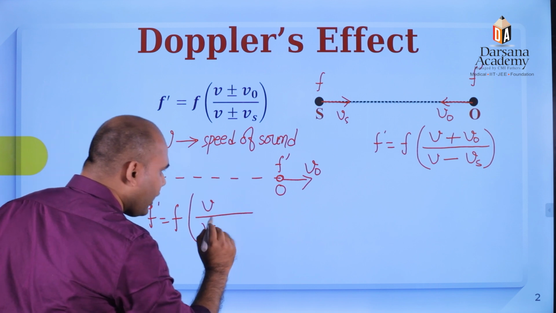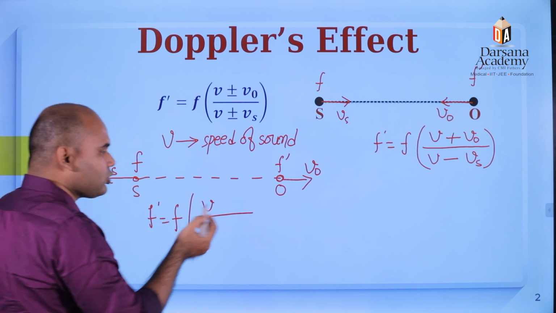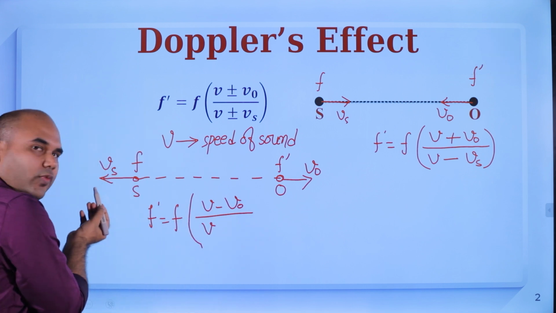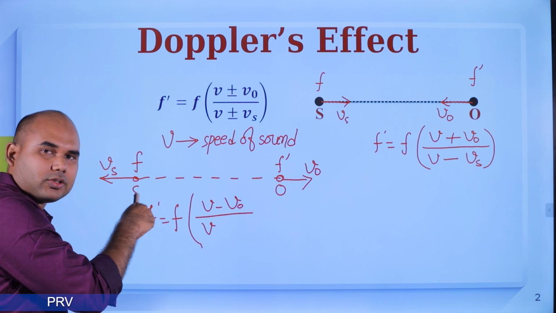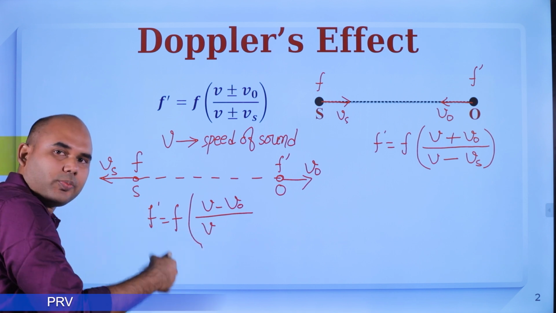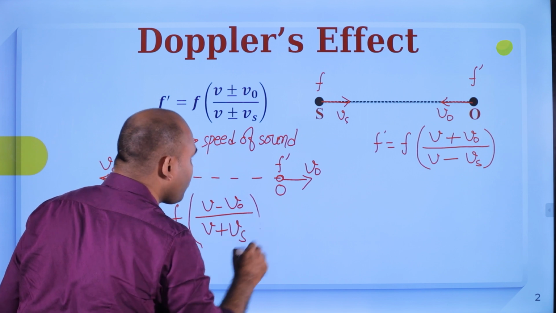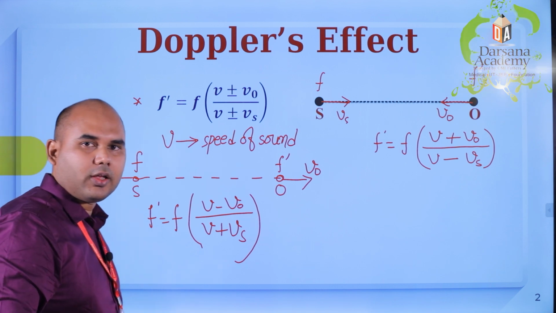Here the observer is moving away, so the frequency will decrease. So minus sign, minus VO. The source is also moving away, so the frequency will decrease, so the denominator should be higher. So plus sign, plus Vs. That's it. So one formula is sufficient here. Okay, one more condition we can take here.